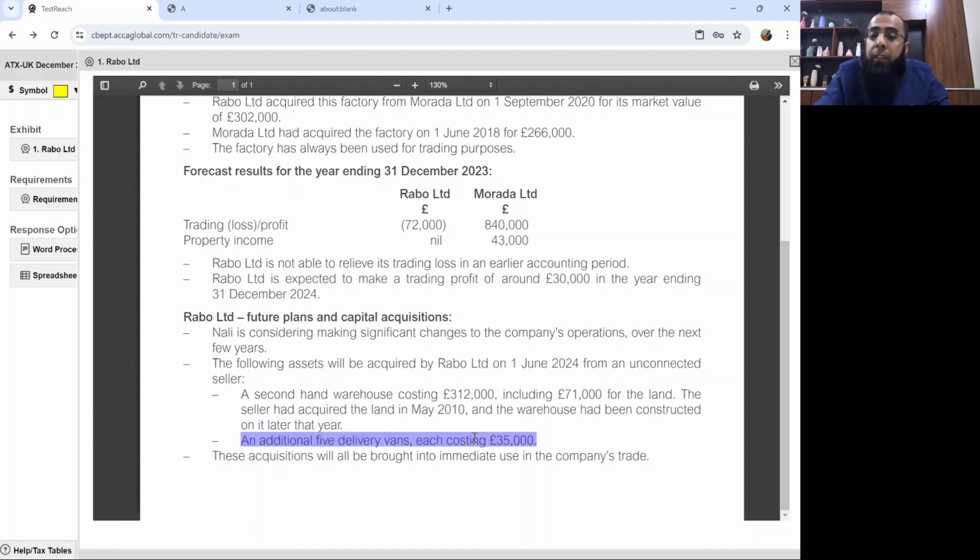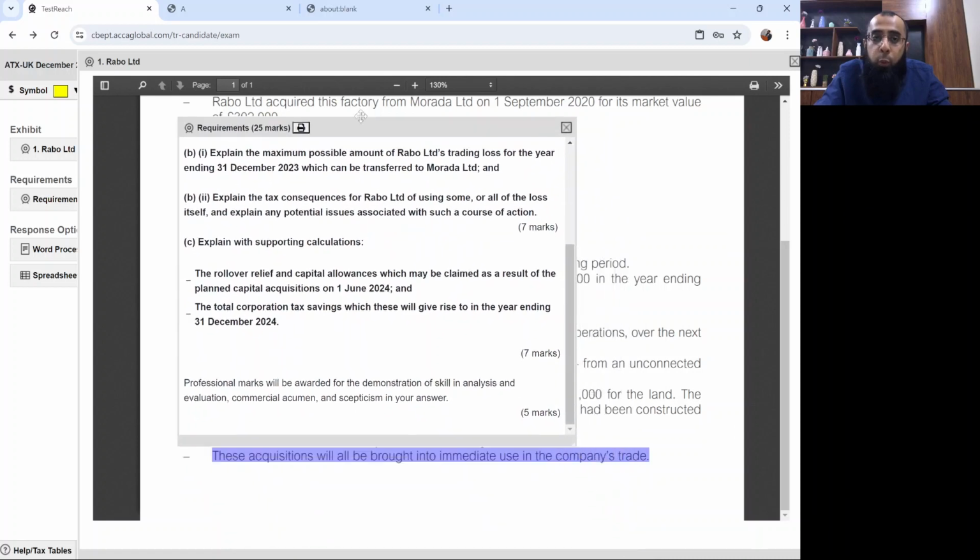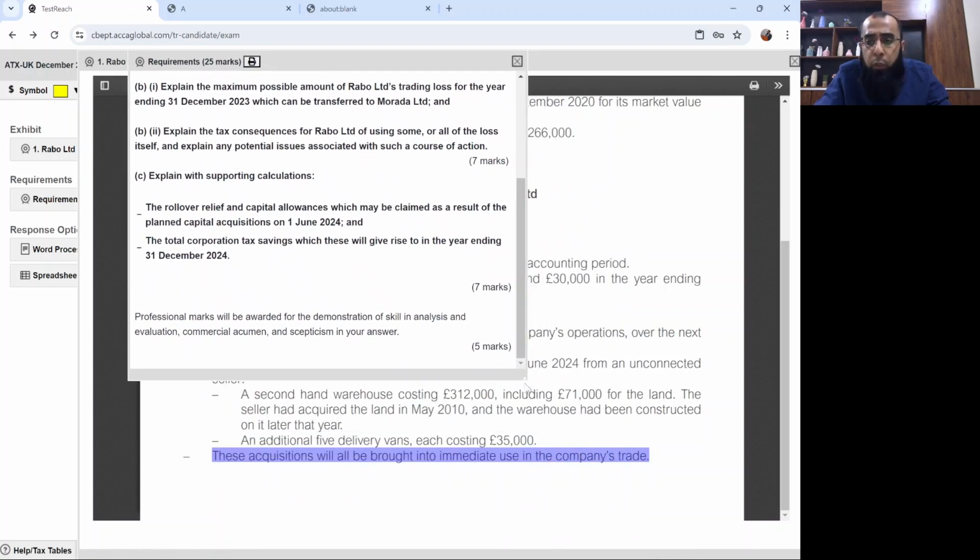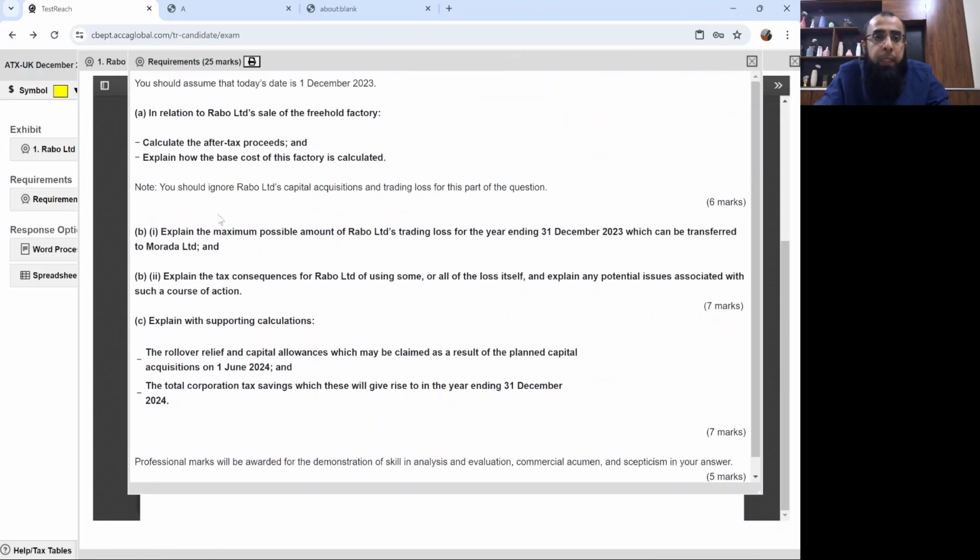An additional 5 delivery vans, each costing 35,000 pounds. These acquisitions will all be brought into immediate use in the company's trade. Now let's look at the requirements, what he's asking of us. Now I want you all to listen to me carefully. You should assume that today's date is 1st December 2023.